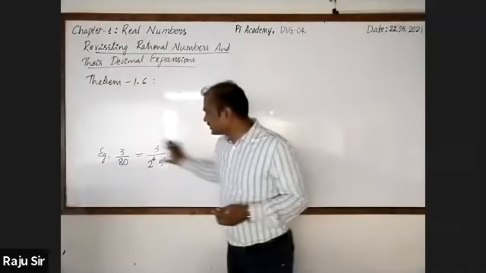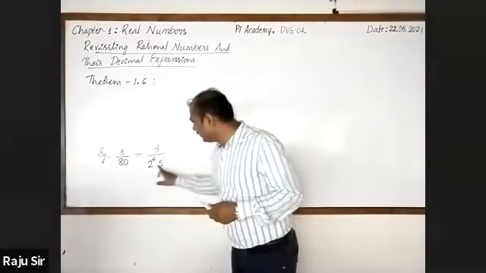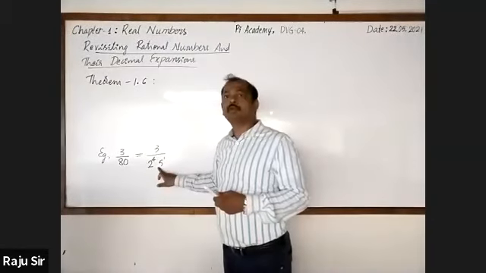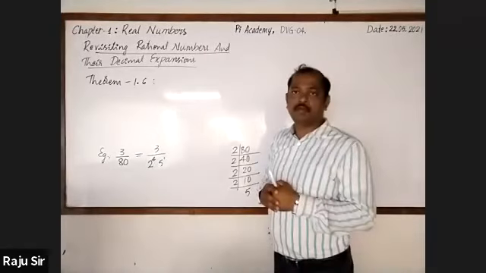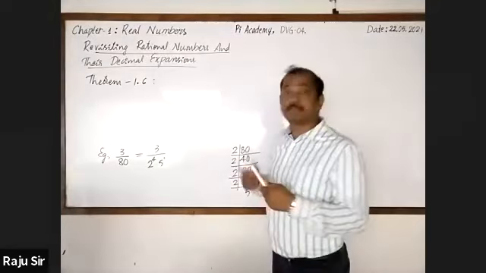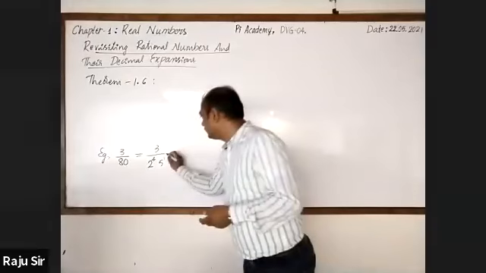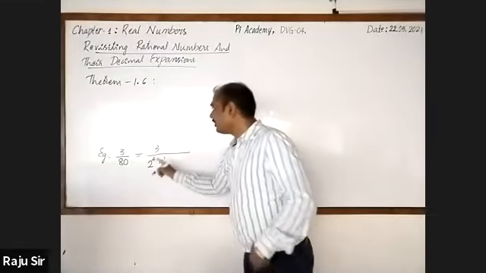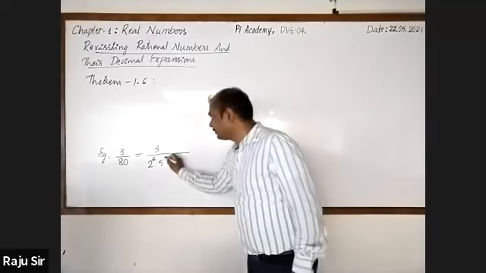So from this statement, we can come to know that in the rational number, the denominator is of the form 2 raised to the power 4 into 5 raised to the power 1. Now let us express its decimal form. Let's see whether it is terminating or non-terminating. Observe. Here 2 raised to the power 4 is there. Here 5 raised to the power 1 is there.